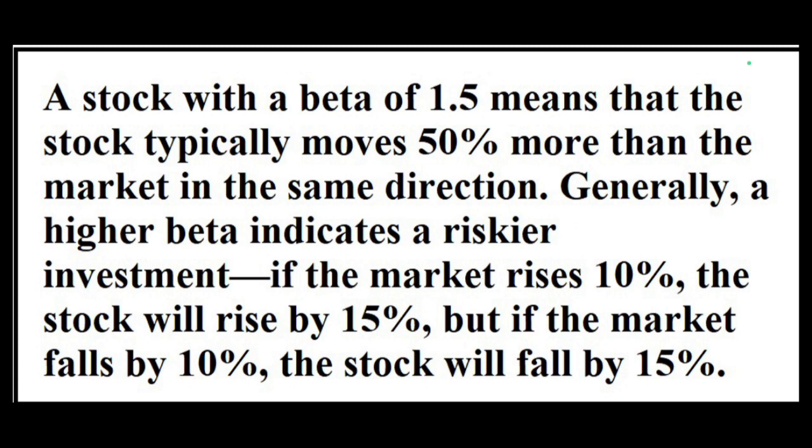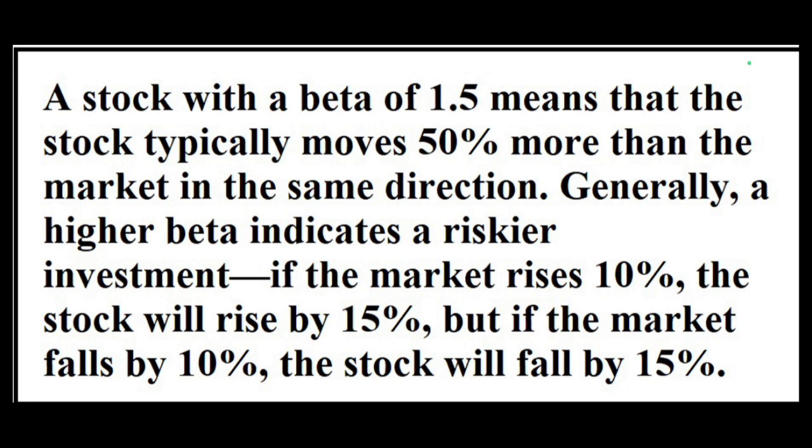So with 1.5 beta, if the total stock market rises 10%, then the stock price will go up by 15%, because it is 1.5 beta of that particular share. In the same way, if the market falls by 10%, then the stock price of that particular company will also fall by 15%. So this is the beta's explanation.